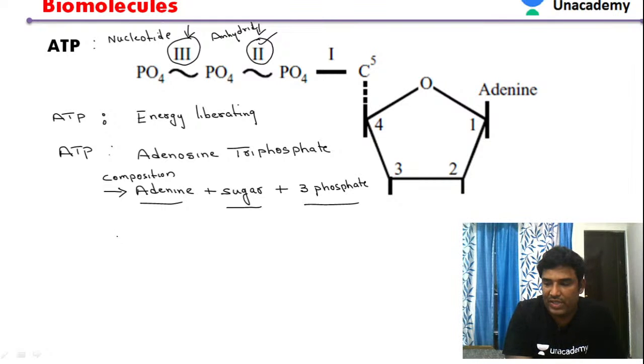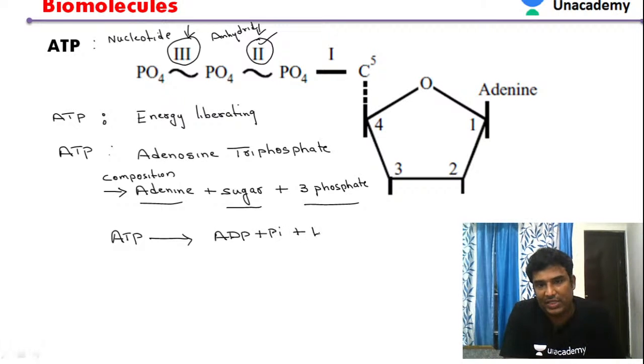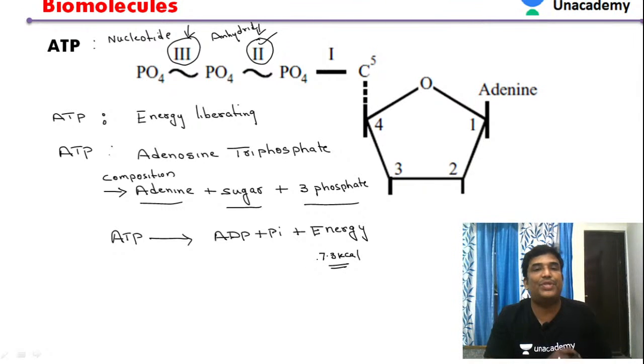So when ATP is broken down, we get ADP plus inorganic phosphate plus energy. Whenever ATP is broken down, we are getting energy. The energy can be 7.3 kilocalories, and this is used for the day-to-day activities of the human being.